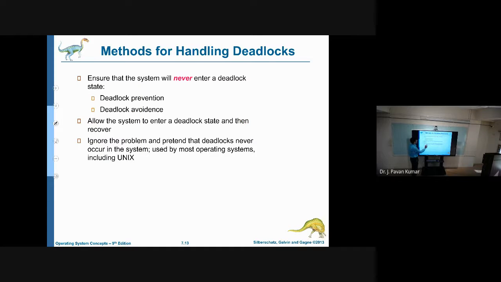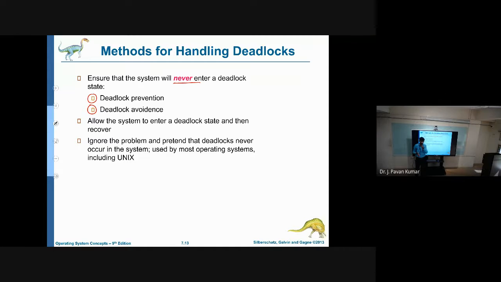Now let us see how to ensure that the system will never enter a deadlock state. That means we have two possibilities: deadlock prevention and deadlock avoidance. Now coming to deadlock prevention: before getting the deadlock, we will try to ensure that whatever reasons lead to deadlock, we avoid those itself.